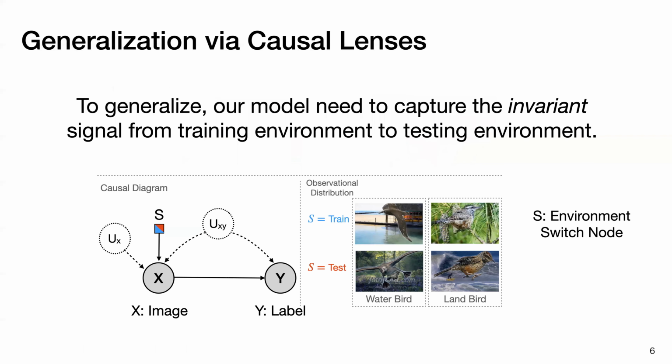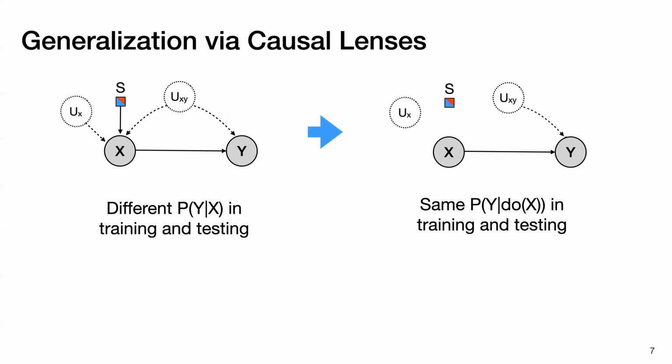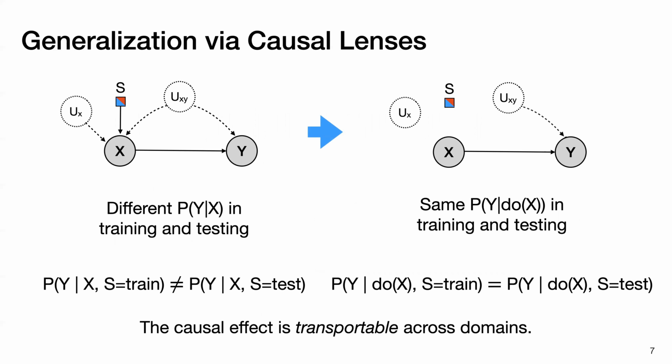The association of image and label between training and testing is different. To generalize, our model needs to capture the invariant signal from the training environment to the testing environment. If we were able to knock off the incoming edges to X in the causal graph, then the correlation between the image X and the label Y will no longer be affected by the switch node S, producing a signal that is transportable across environments, which is a causal effect.